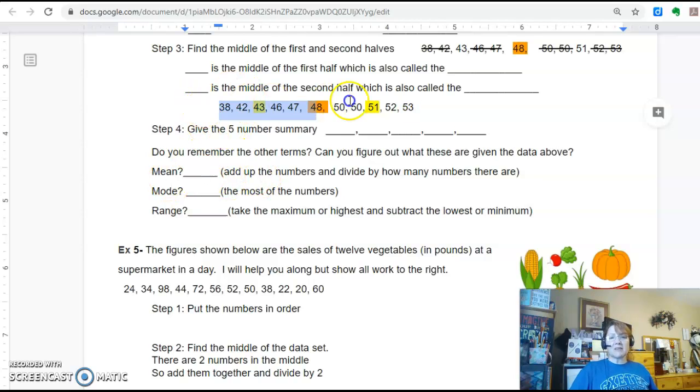So if you were to take these numbers, what I just highlighted, can you figure out the mean, which is to add the numbers and divide by how many there are? Can you find the mode? Is there anything that is repeating? That would be the mode. Can you find the range? Can you find the highest number, 53, minus the lowest number? Okay, that would give you the range.